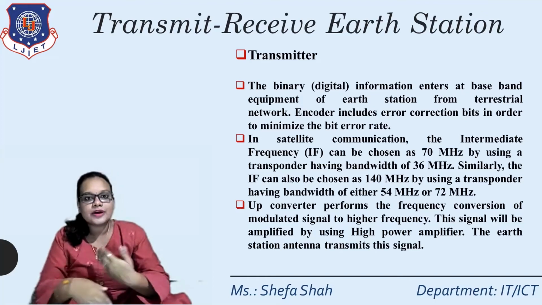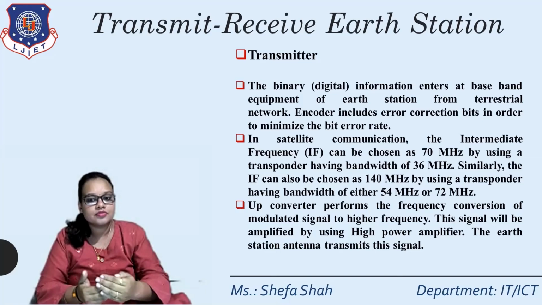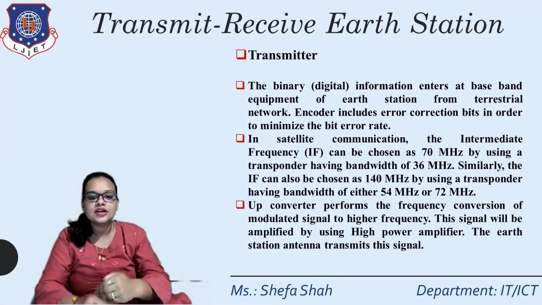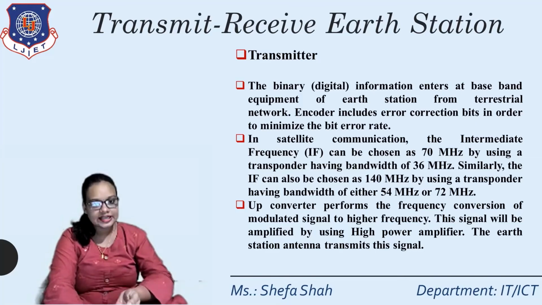Then second, the up converter process will occur in the transmitter. The up converter performs the frequency conversion of the modulated signal to a higher frequency, and the signal will be amplified by using the high power amplifier. And the earth station antenna transmits this signal.